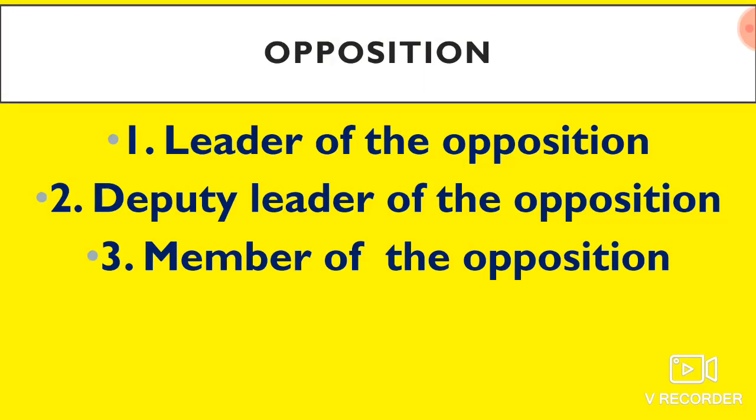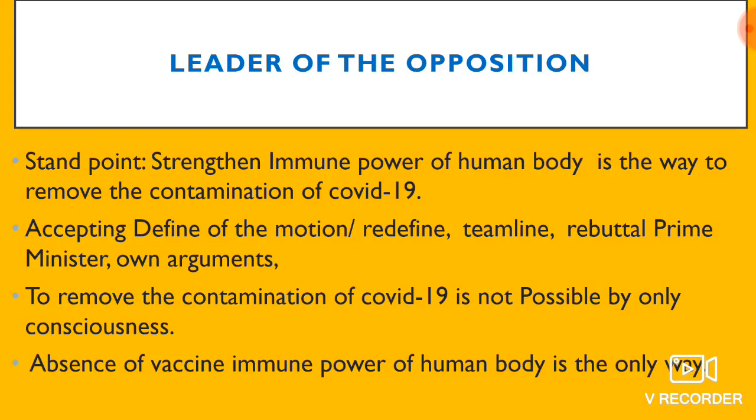Then the opposition team. In the opposition team there are 3 members: the leader of the opposition, the deputy leader of the opposition, and the member of the opposition. Speech of the leader of the opposition. The leader of the opposition, after completing his opening speech, will deliver and mention his standpoint.